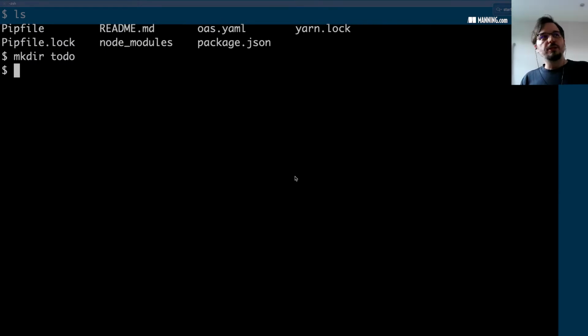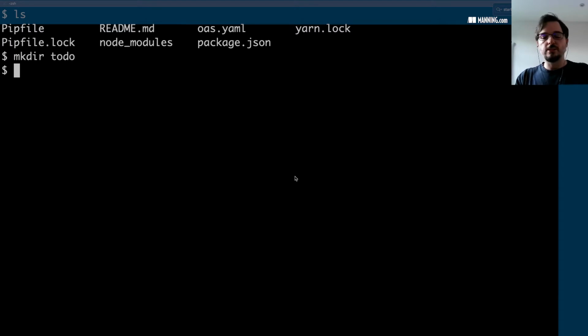Let's keep it simple. I'm just going to have one folder for the API. It's going to contain all the folders that we need to run the server. We're not going to have databases or anything. We're going to keep it simple. But yeah, if you wanted to make it better, use something like hexagonal architecture to decouple your layers and your components.